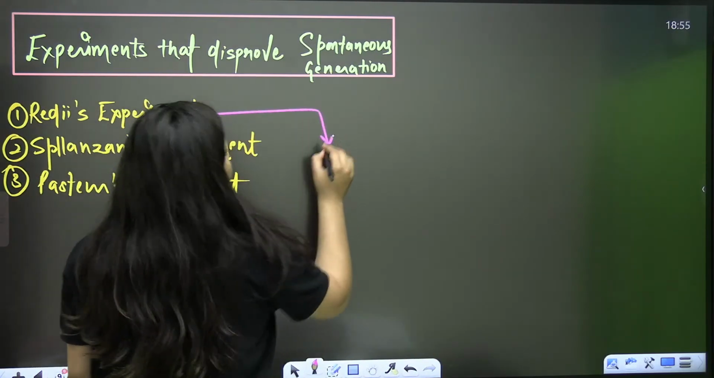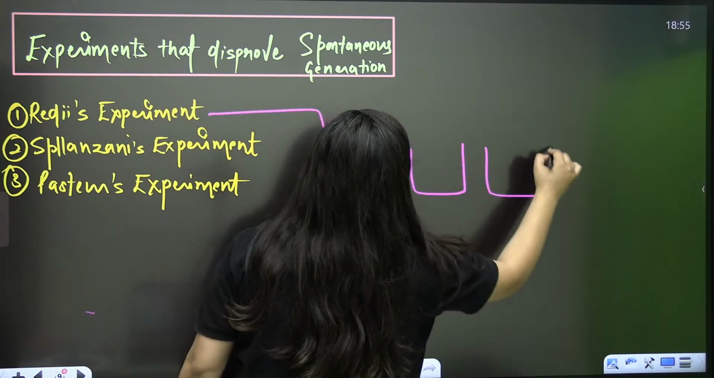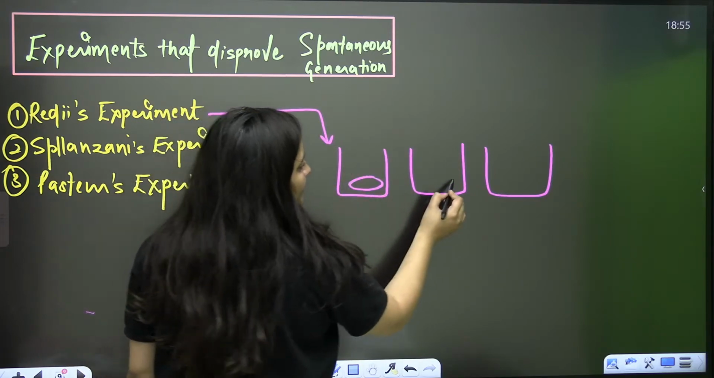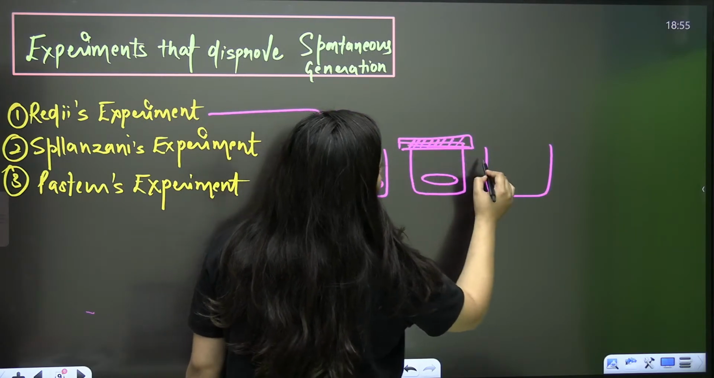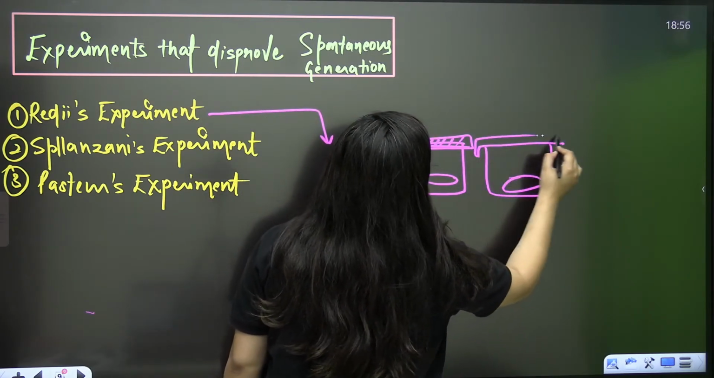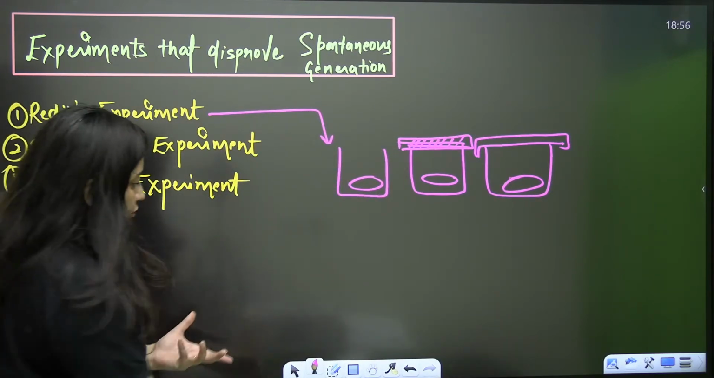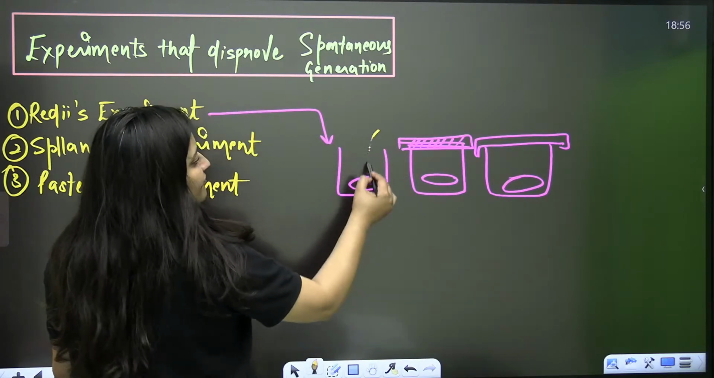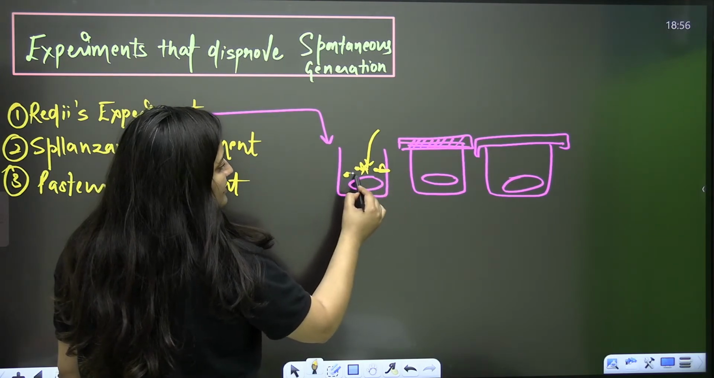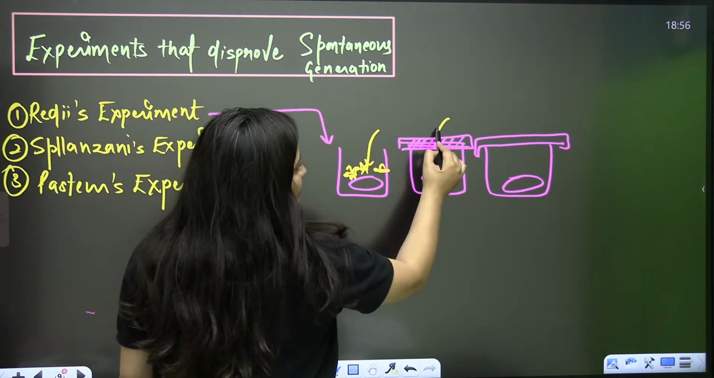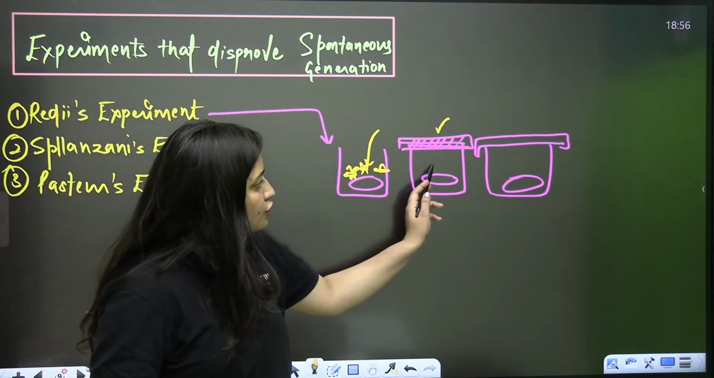That's very simple. He took a piece of meat in three different jars. One jar was left open. One jar had wire gauze. Another jar had a kind of cloth. This jar is open, so obviously flies will come here to feed on the piece of meat. This is a wire gauze, so flies cannot enter here, and you won't see any fly.